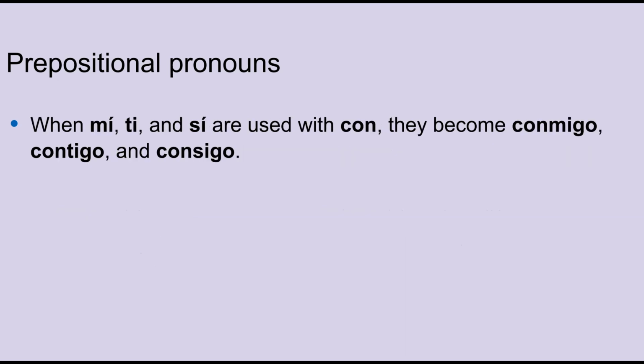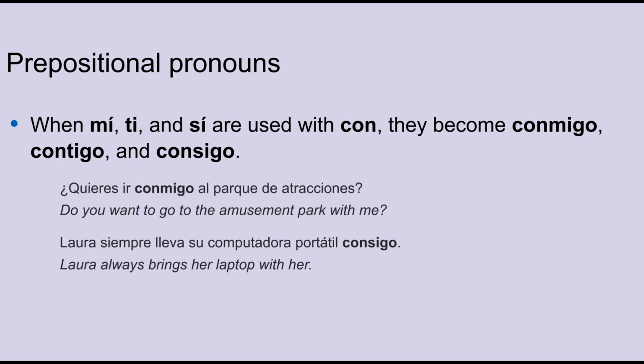When you want to use the preposition con with the pronouns me, ti, and si, together they become the words conmigo, contigo, and consigo. Let's look at some examples. ¿Quieres ir conmigo al parque de atracciones? Laura siempre lleva su computadora portátil consigo.